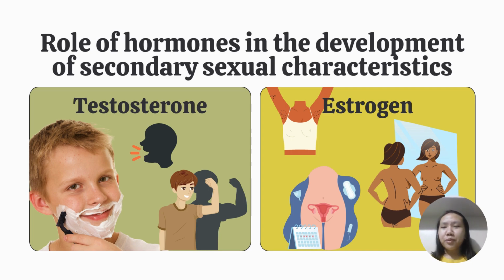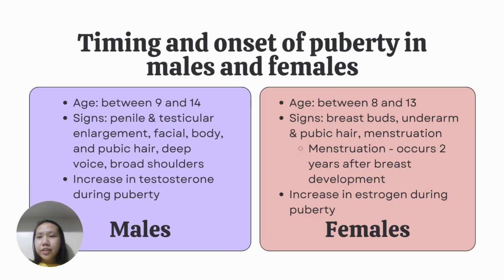It stimulates the development of feminine features such as breast growth, the widening of hips, and the distribution of body fat. It also promotes the distribution of hair in the pubic and underarm areas. And of course, it stimulates the growth of the uterine lining and helps regulate the menstrual cycle to prepare the body for pregnancy. Another hormone called progesterone is also important for preparing the uterus for pregnancy. In both males and females, the production of hormones is regulated by the hypothalamus and pituitary gland in the brain. The timing of the release of these hormones is important in the development of secondary sexual characteristics. Thus, let us proceed with the timing and onset of puberty in males and females.